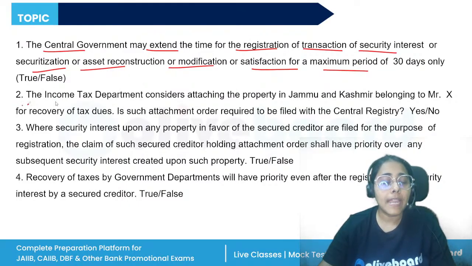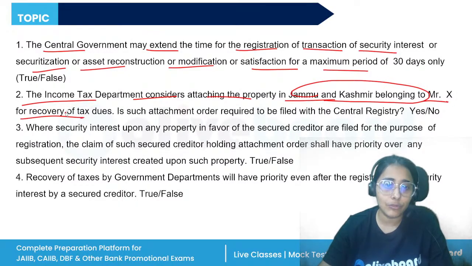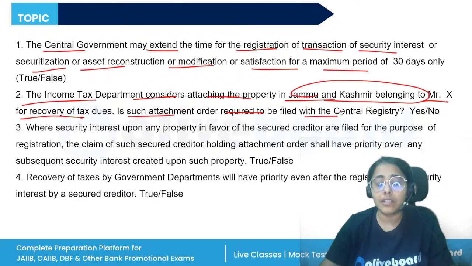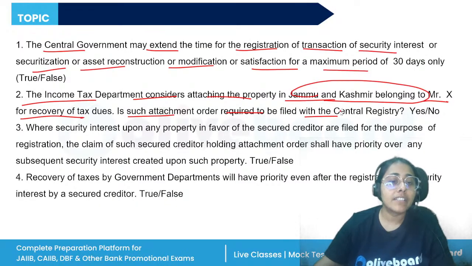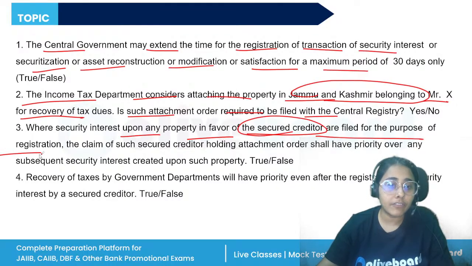Statement 2. The Income Tax Department considers attaching the property in Jammu and Kashmir belonging to Mr. X for the recovery of tax dues. Is such attachment order required to be filed with the central registry? Yes. Wherever the attaching of property is required, it is to be registered with the central registry where the security interests upon any property in favor of the secured creditor are filed for the purpose of registration.